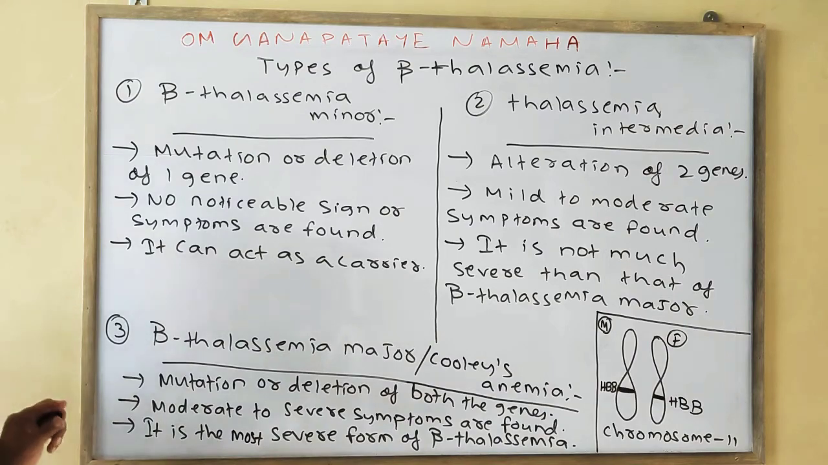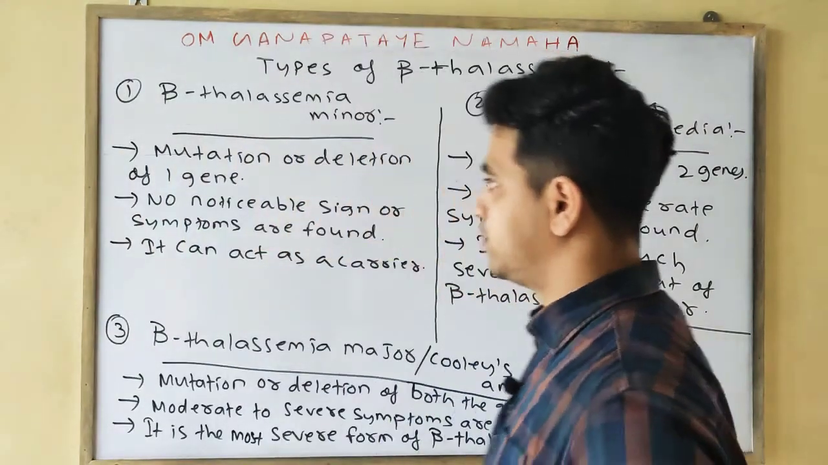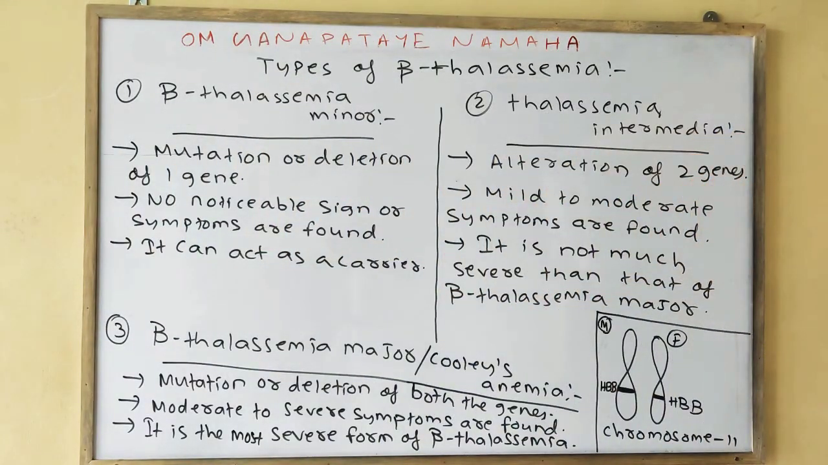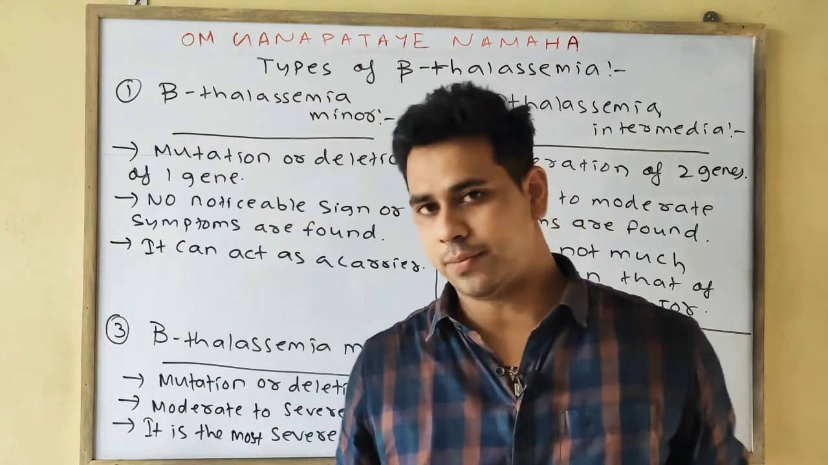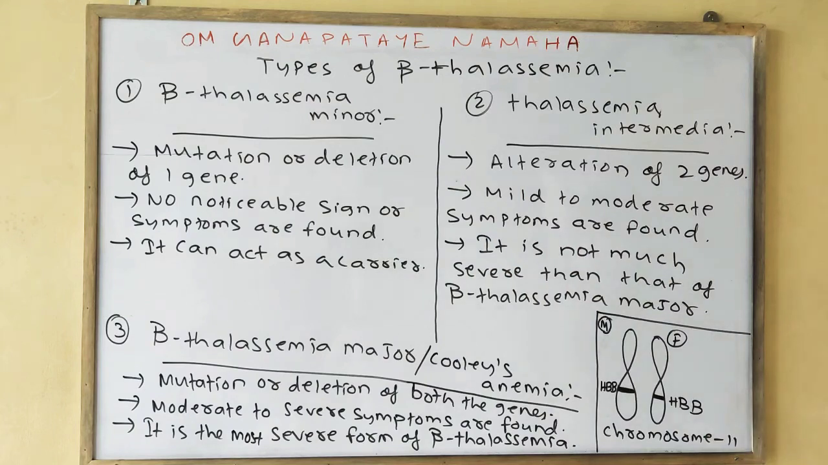Okay, so this is all about the types of beta thalassemia. One is beta thalassemia minor, then thalassemia intermedia, and the third one is thalassemia major or Cooley's anemia. Please note down.